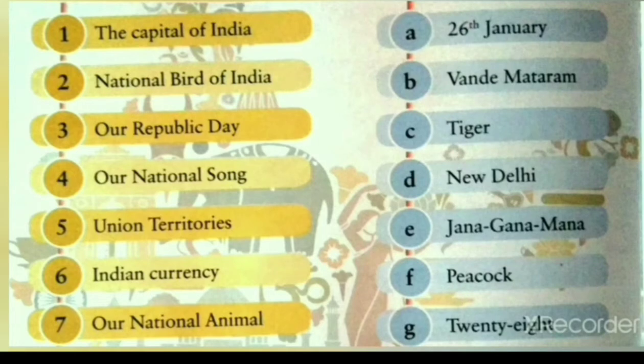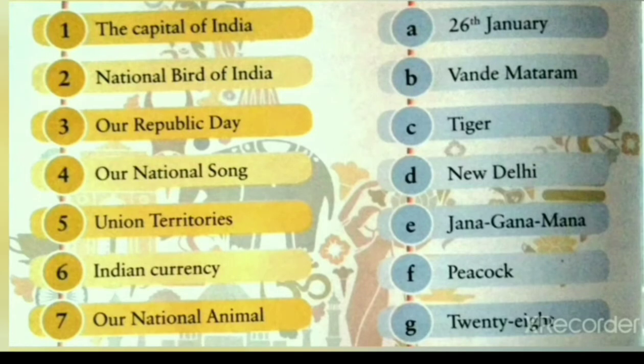Number 3, our Republic Day. When is our Republic Day celebrated? It is on 26th January. So we will match 3rd, our Republic Day, with A, 26th January. Number 4, our national song. Our national song is Vande Mataram. So we will match 4, our national song, with B, Vande Mataram.